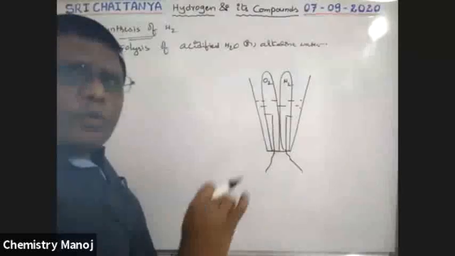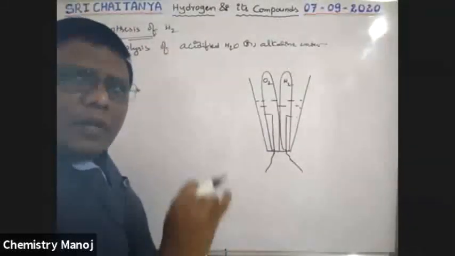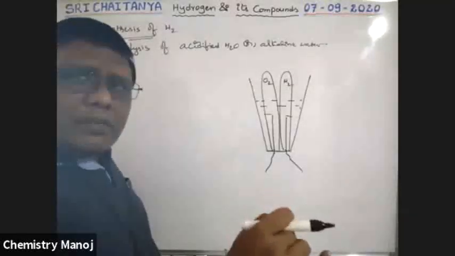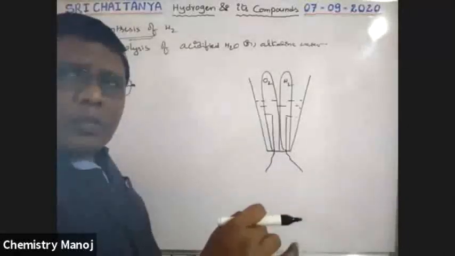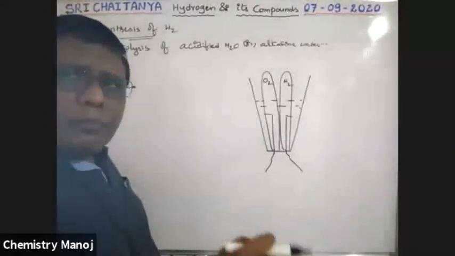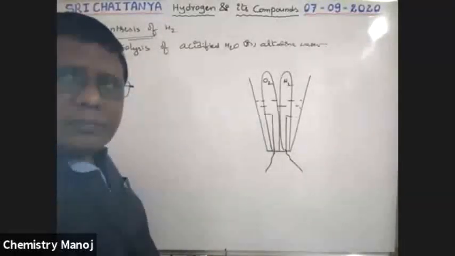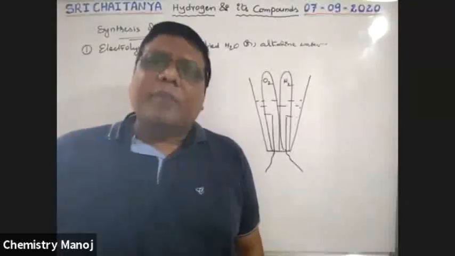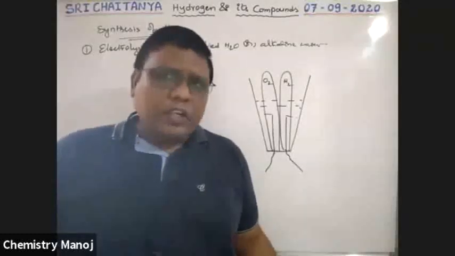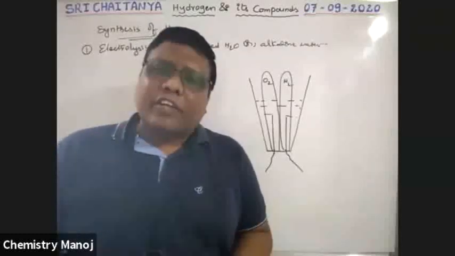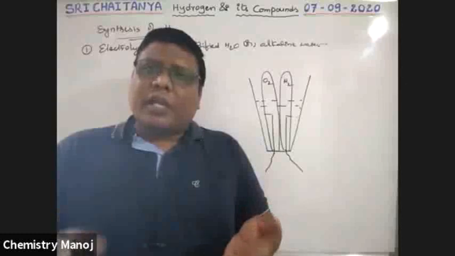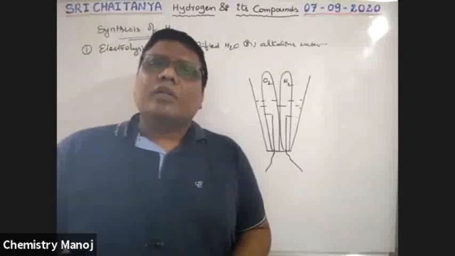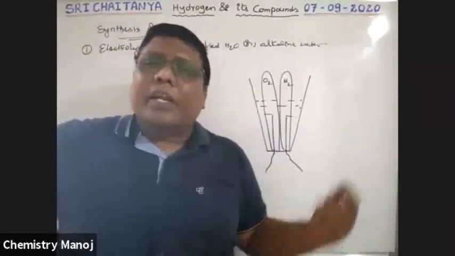Electrolysis of water. Pure water is a bad conductor of electricity. For that purpose, either a little acid or base is added. That is an impurity, like a little HCl or a base. If acid is added, it is called acidified or acidulated water. If base is added, it is alkaline water. Whatever it may be, there is an impurity, so the conductivity of pure water increases, and current passes. Hydrogen and oxygen are liberated at the electrodes.